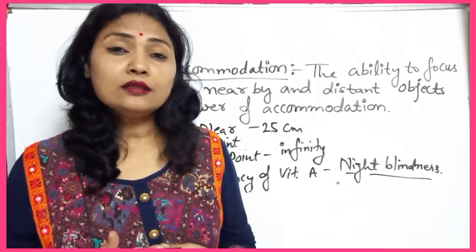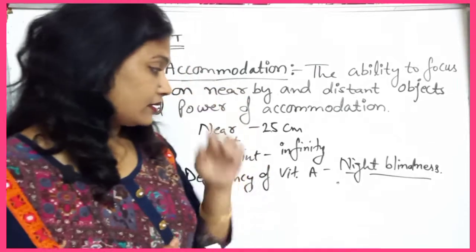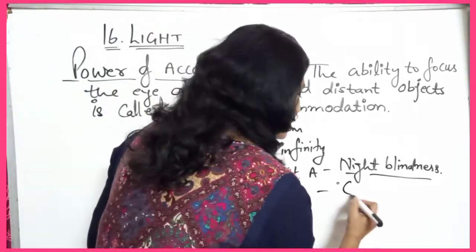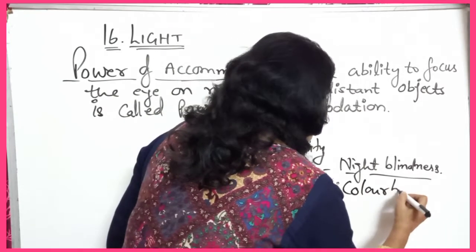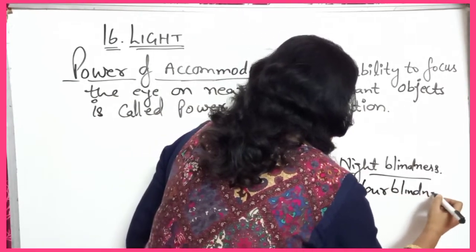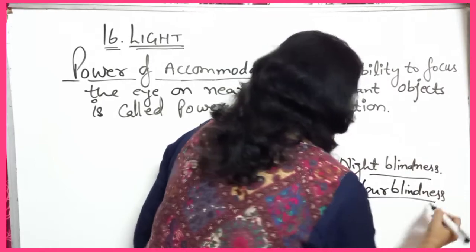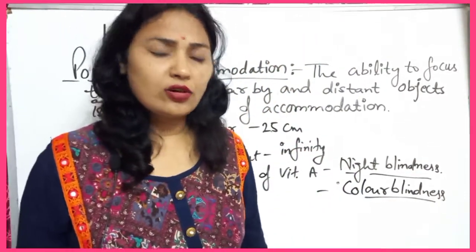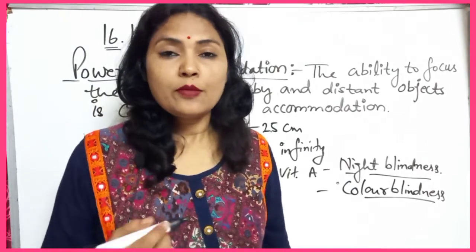Other things you have heard about is color blindness. Color blindness is mainly a genetic disorder that comes from the parents.